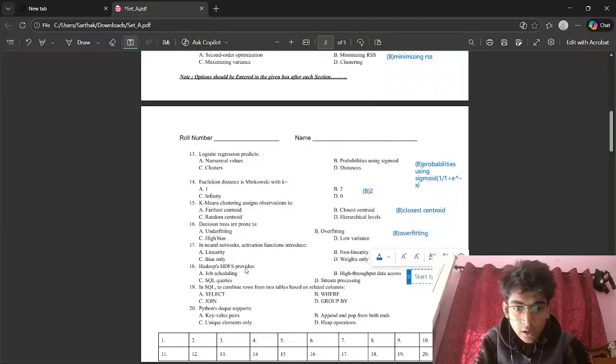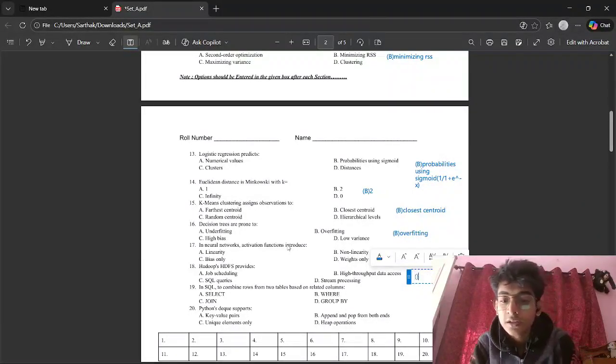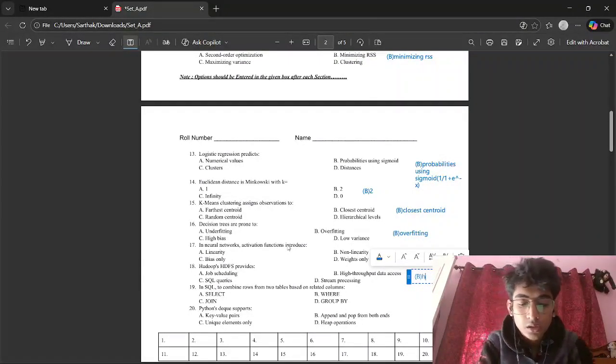So it is justified. Hadoop's HDFS provides. What is the full form of HDFS? Hadoop Distributed File System. And what is it used for? High throughput data access. So the correct answer should be B. It is often used in big data where data cannot be stored in a single machine, so we store it in clusters, which is a group of computers, right?